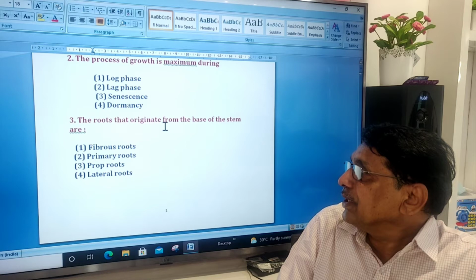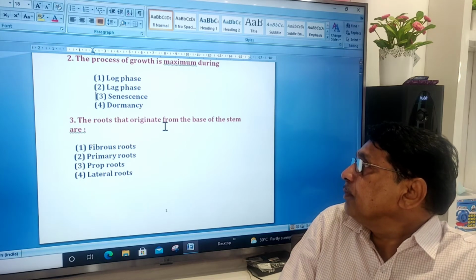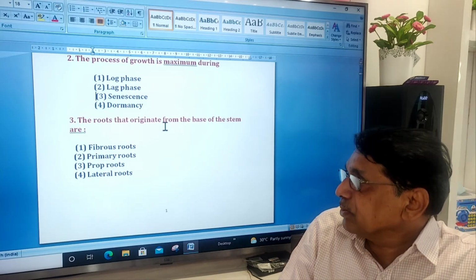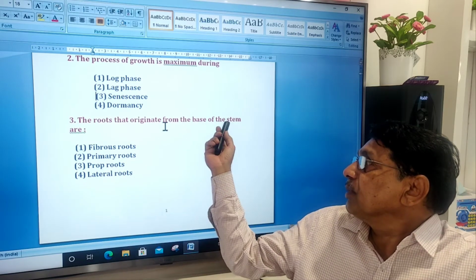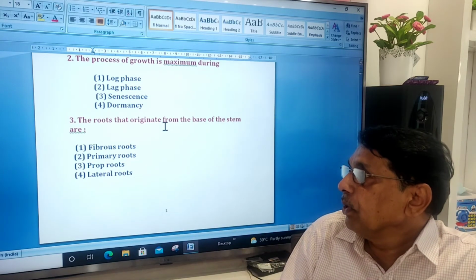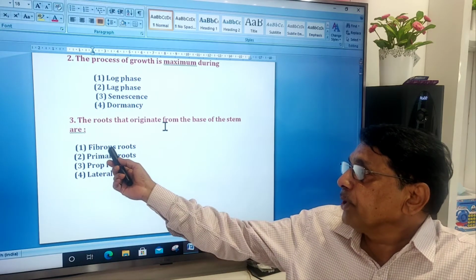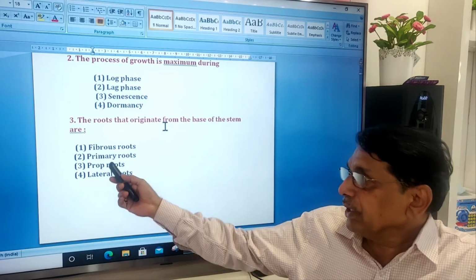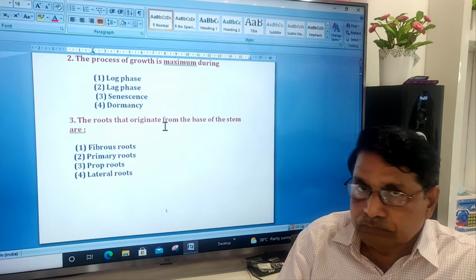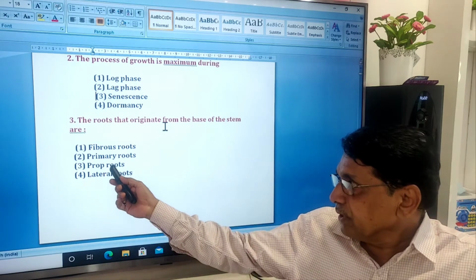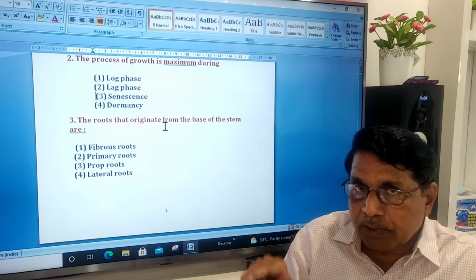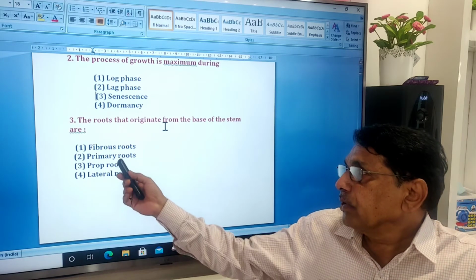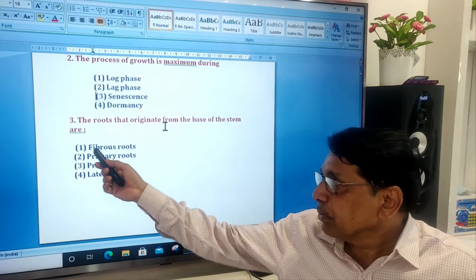The roots that originate from the base of the stem are fibrous roots. Primary root arises from the radicle. Prop roots arise from the branches. Lateral roots arise from the primary root. Therefore, the correct answer is fibrous roots, number 1.